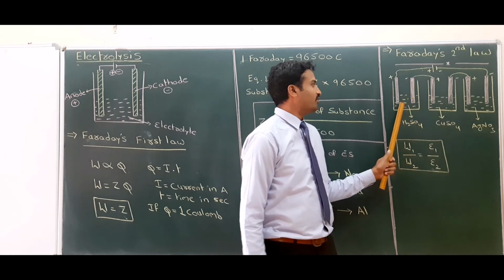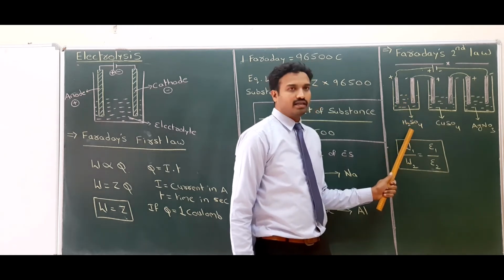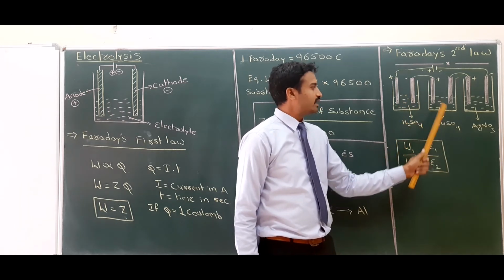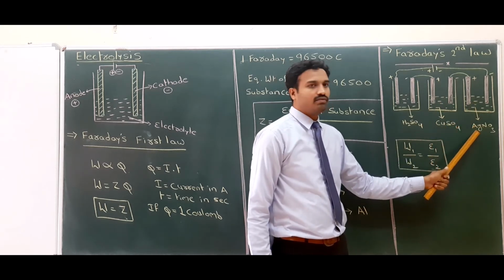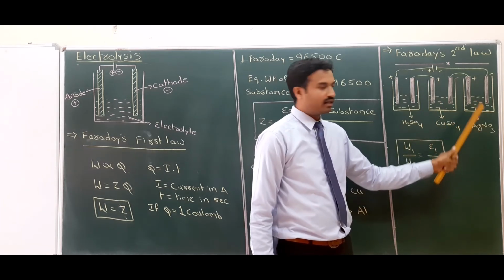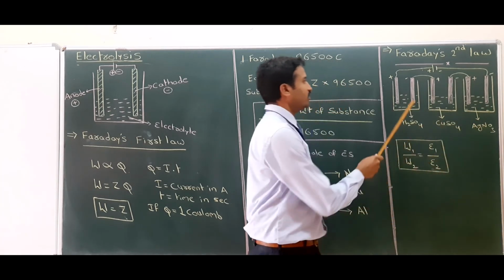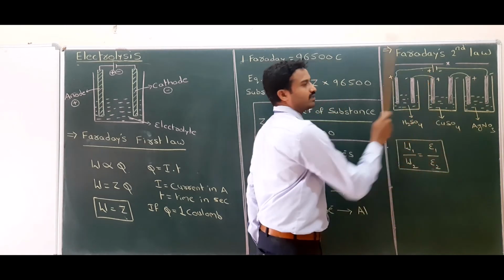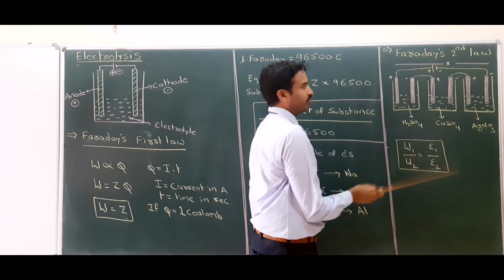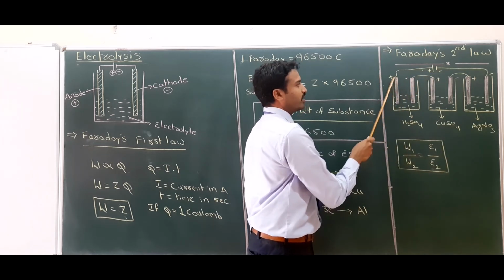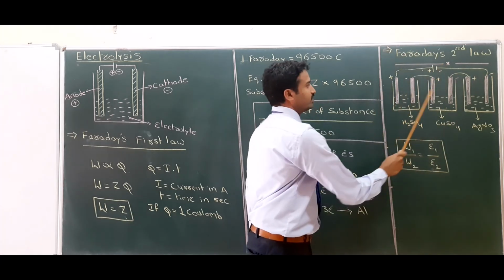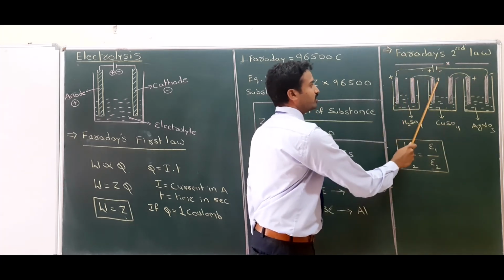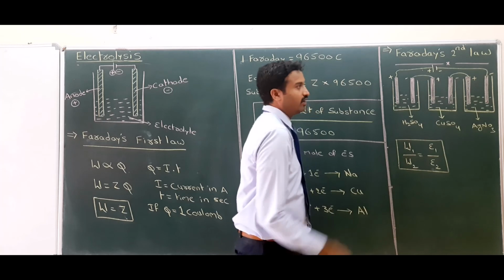First cell contains a sulfuric acid solution. Second cell contains copper sulfate solution. Third container contains AgNO3 solution. Now these 3 are connected in series to one battery. This electrode is connected to the positive end of the battery. This one is connected to the negative end of the battery. This is the internal connection, negative end to positive end, negative end to positive end.